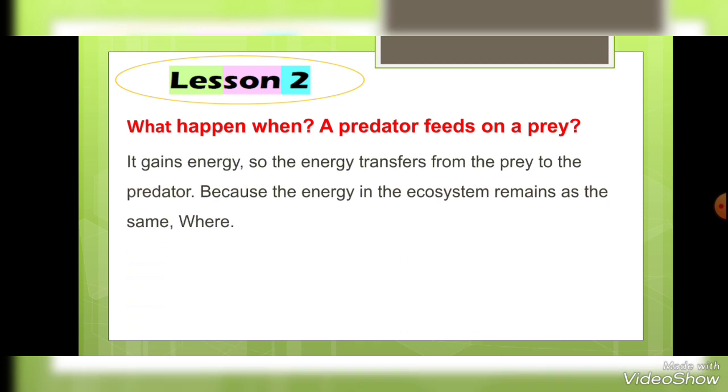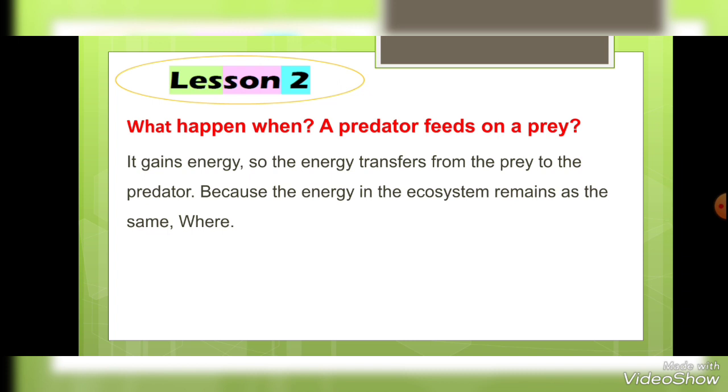Of course, the energy will flow. Does it flow from the predator to the prey? Of course not. It flows from the prey, the animal which is eaten, to the predator. So the predator will gain the energy as the energy is transferred from the prey to the predator.